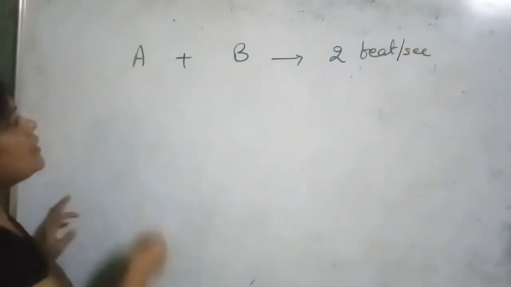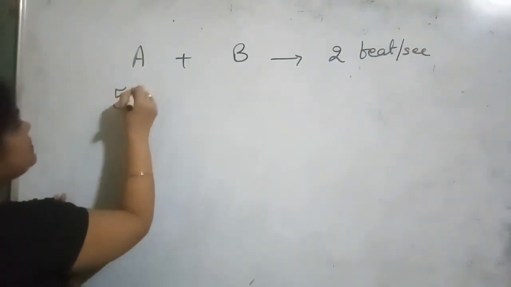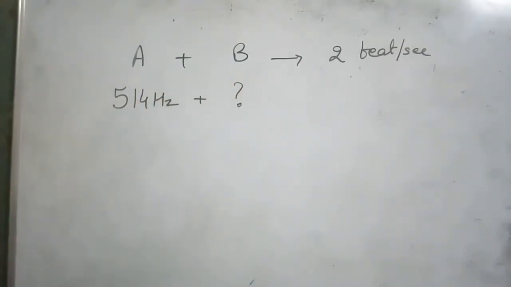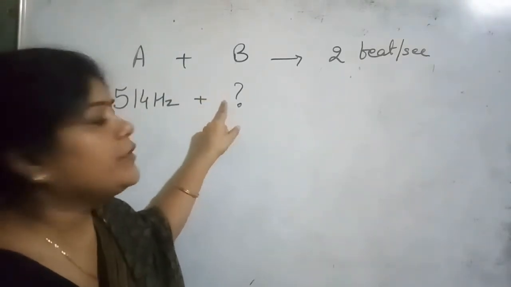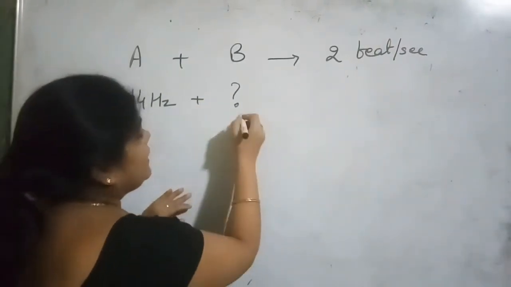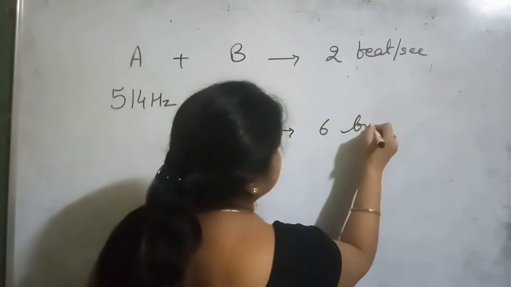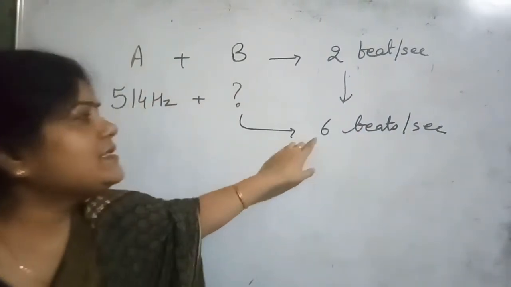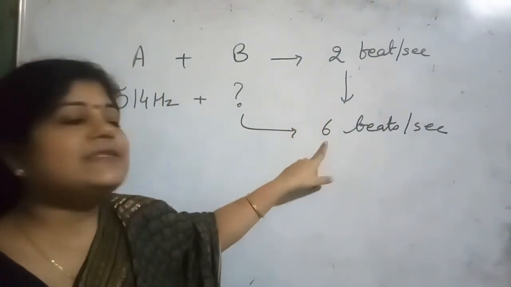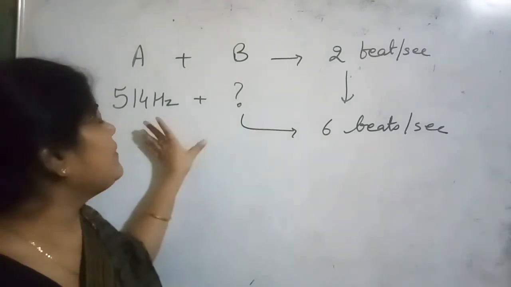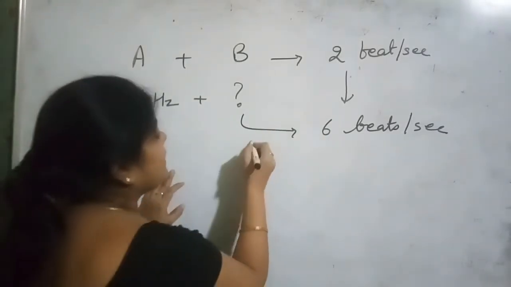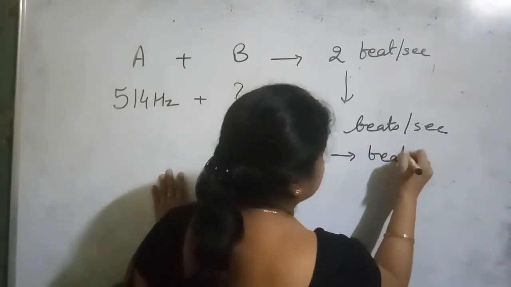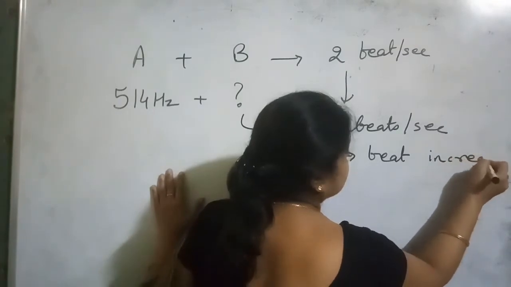For example, its frequency is 514 Hertz and we don't know its frequency. Now waning is done with the prongs of the tuning fork of B, and ultimately now we listen to 6 beats per second. In this case, you can observe that the beats we hear have increased. When beats produced with the help of two tuning forks get increased, then it is the case of waning. In waning, beats produced are increased.